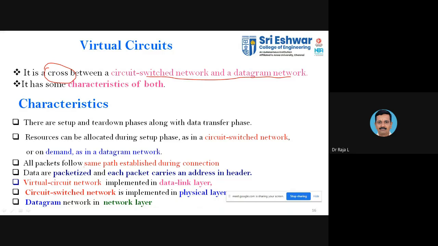In the case of the datagram approach there are no different phases available. As we discussed in circuit switching, we have three phases available. What are they? Do you remember? What are the three phases available? Do you remember, students? Can you name the three phases? Kindly unmute and answer. What are the three phases?